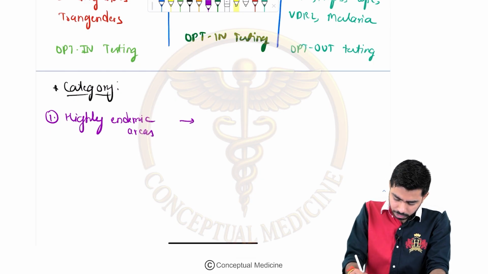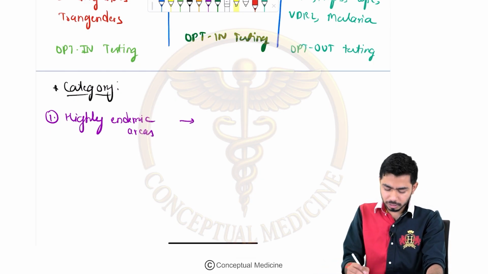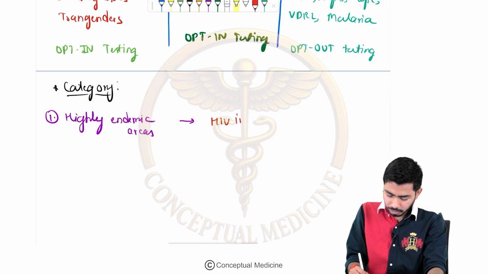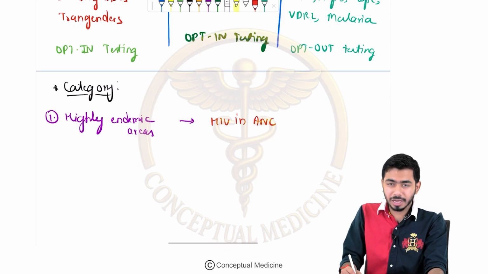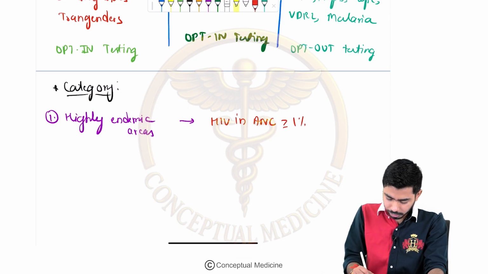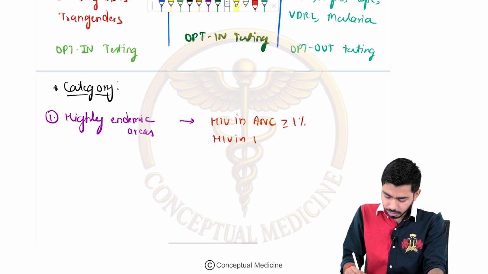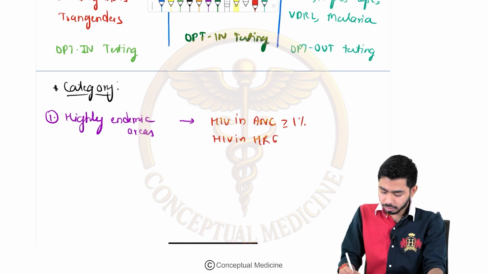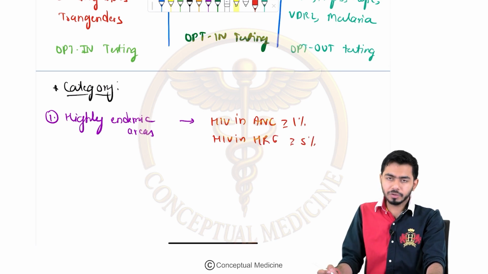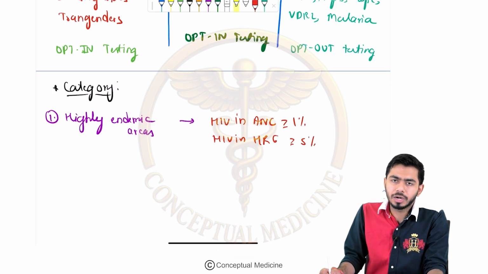So we will be calling those areas highly endemic areas where the HIV in ANC mothers is more than or equal to 1%, right? And HIV in the high risk group people is more than or equal to 5%. Those kind of areas will be called the highly endemic or the high prevalence disease areas, right?